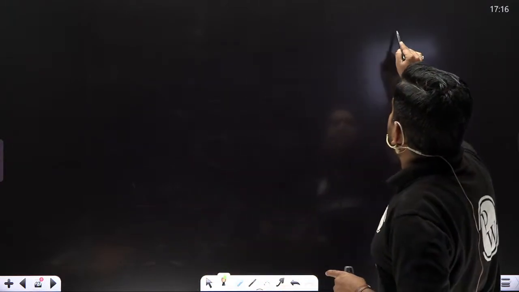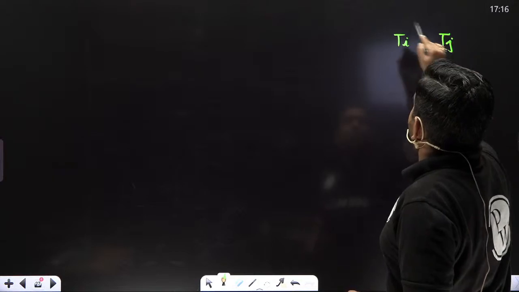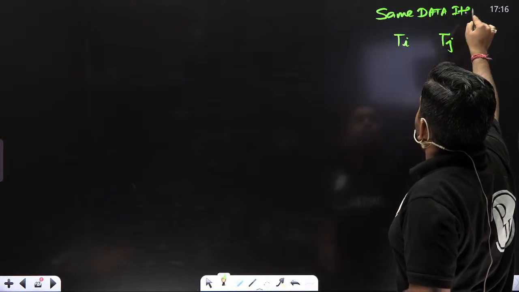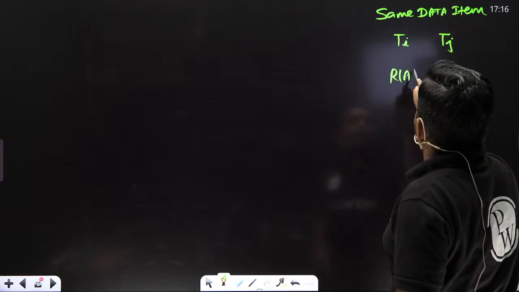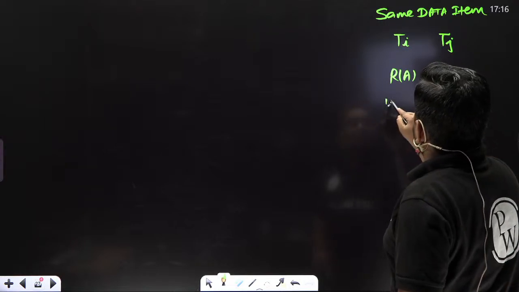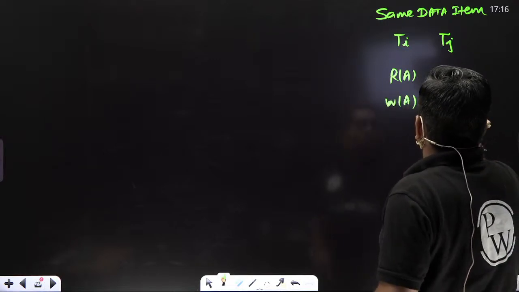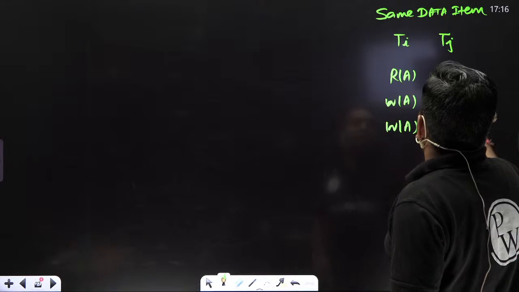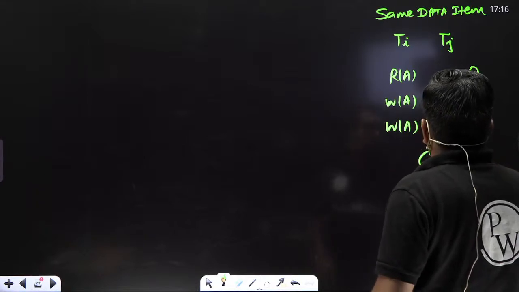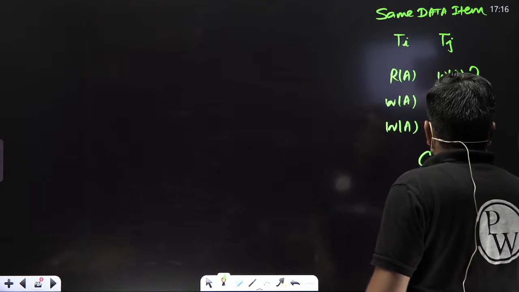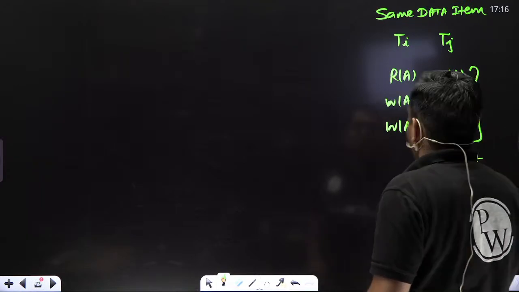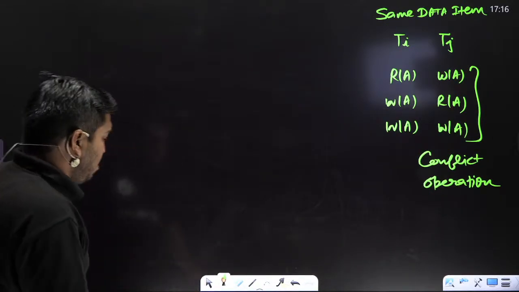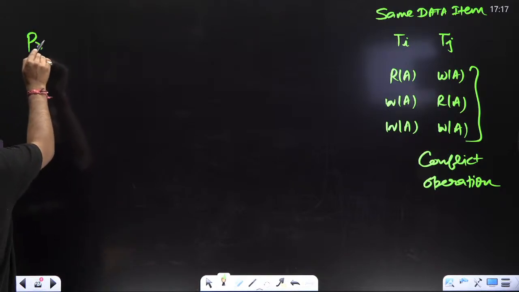Same data item: read A then write A, write A then read A, write A and write A are called conflict. Everyone let me know fast. Crystal clear?